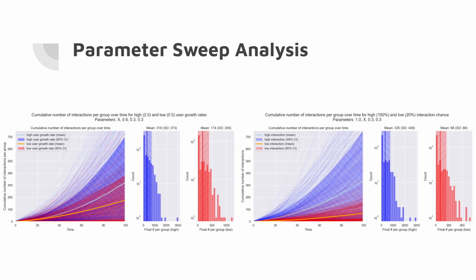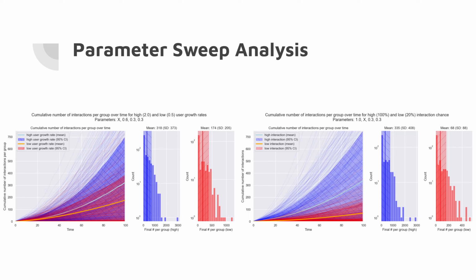Next, we wanted to take a look at some varying parameters. We wanted to vary some parameters to see if the simulation would change. Something to note is that each graph here is showing 50 simulations of the same exact parameters. So each one is going to show 100 total, 50 for each.